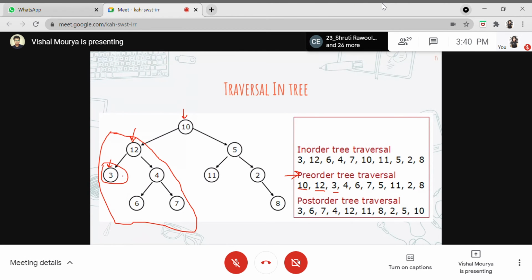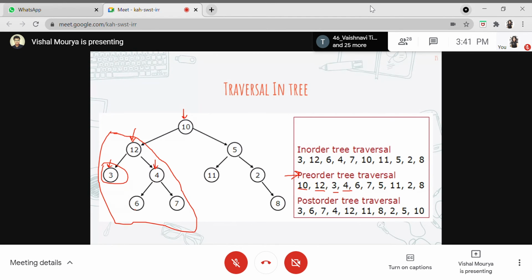As there is no more left child present here, we'll return, and then we'll move on to the right subtree for this particular child. So now we'll print out the tree which is present here. For this node three tree, this will be the root node. So for this root node, we'll just print out the root node as we are doing pre-order. So the root or parent will come first, and then we'll move on to the left child.